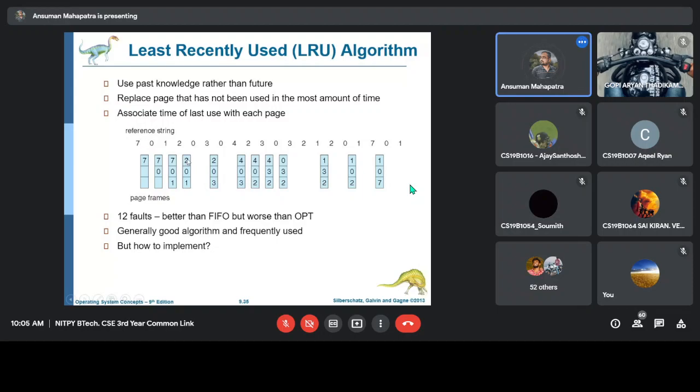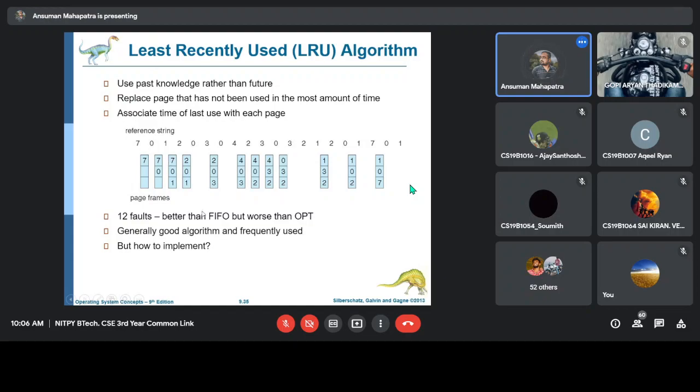Then 2, 0, 1, then after that 0 came, that means 0 is recently used, 2 is just before that, and 1 is just before that, so 1 is the least recently used page and we will replace it by 3. That's how the LRU algorithm works.